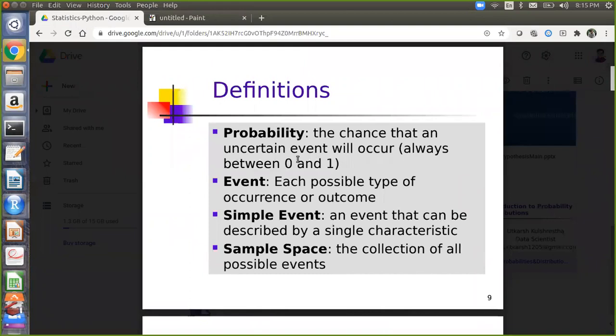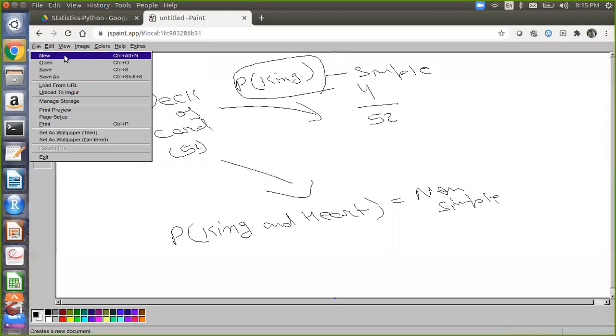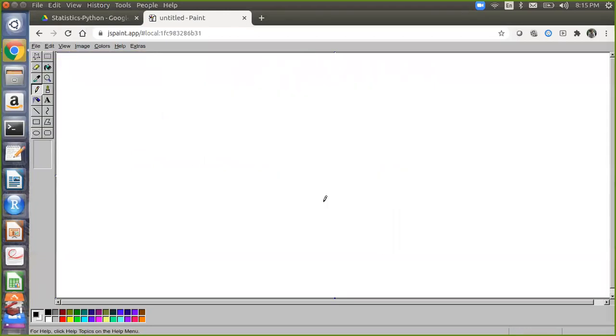Now, sample space: the collection of all possible events. I'll explain what the sample space is. When you throw a dice, how many events are possible? 6. What are those events? 1, 2, 3, 4, 5, 6. So this is called the sample space.